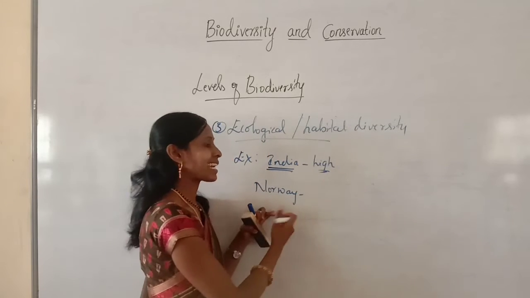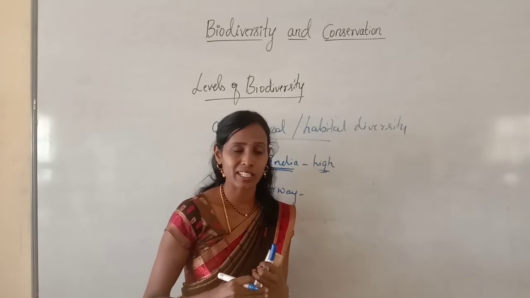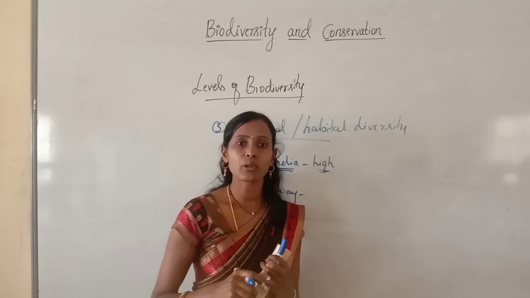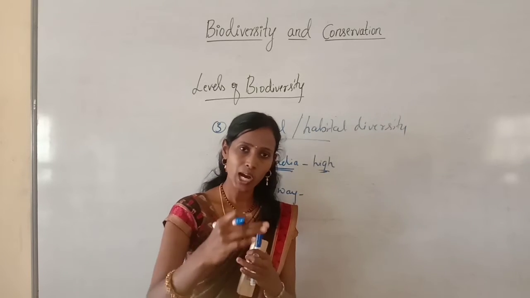We may find a grassland ecosystem or any one of the aquatic ecosystems. If we find fewer ecosystems, their ecological diversity is low.